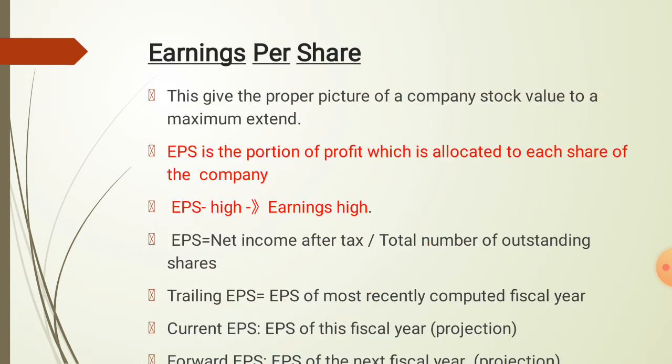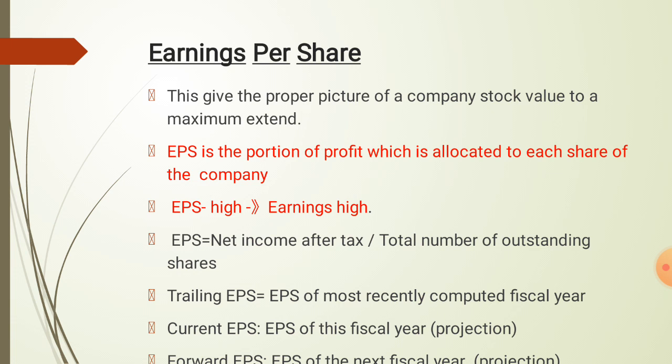First, we discuss the first tool, earnings per share, that is EPS. EPS is the portion of profit which is allocated to each share of the company. When the EPS of a company is high, the earnings of that company are high. This gives the proper picture of a company's stock value to a maximum extent. EPS is equal to net income after tax divided by the total number of outstanding shares. EPS is of three types: trailing EPS, current EPS, forward EPS.